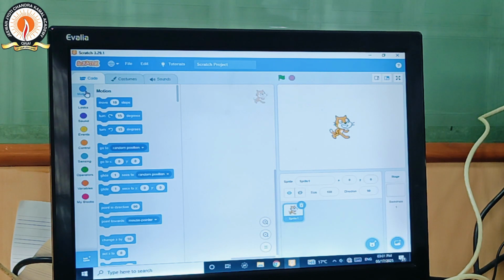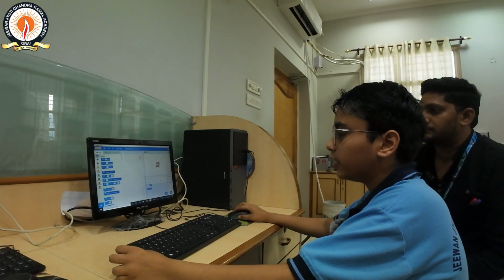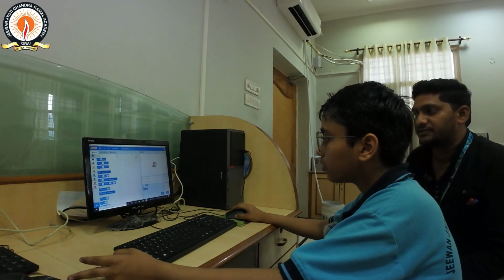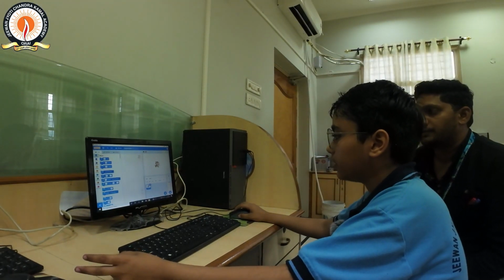This section is called the motion block menu. In this, we can move this sprite anywhere. Move 10 steps, by this the cat moves. Turn 15 degrees. So this is your sprite, already given by Scratch. Yes. But we don't need this sprite.